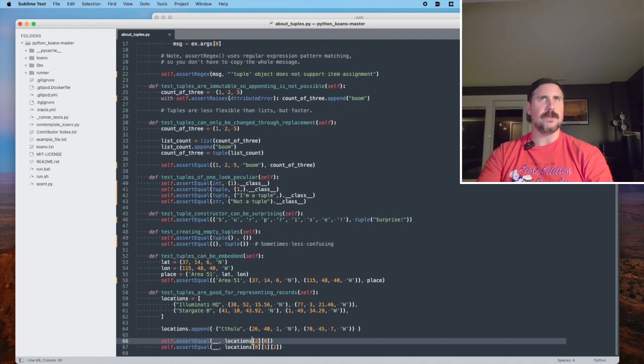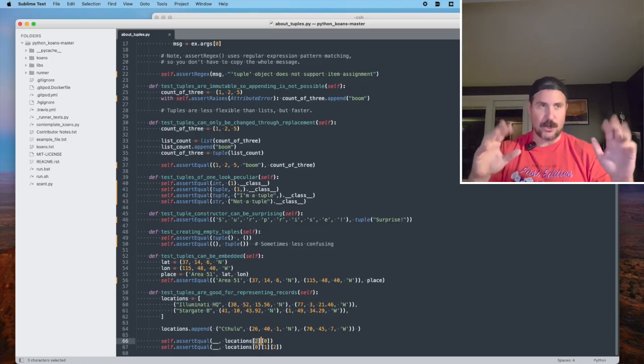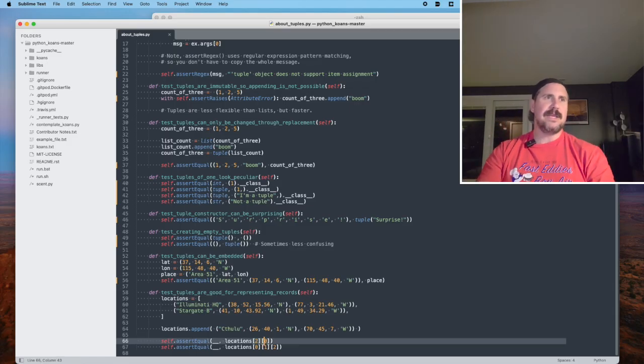I'm not really sure what the proper plural is. I think it's indices. So it's saying, okay, give me the second item in the locations list. Again, they are 0-based, so you'll get the third item. And then give me the first item in a 0-based tuple.